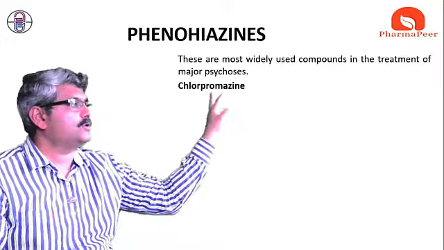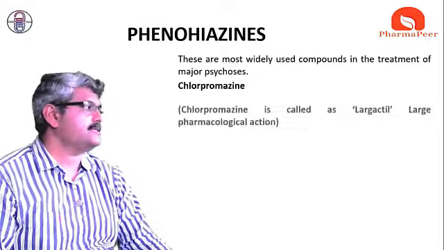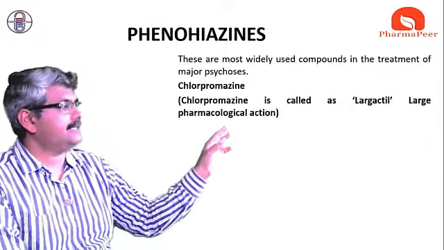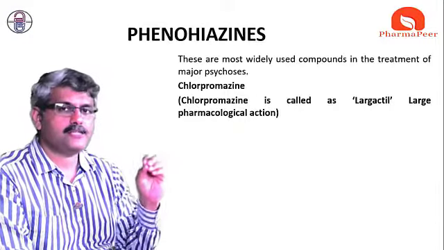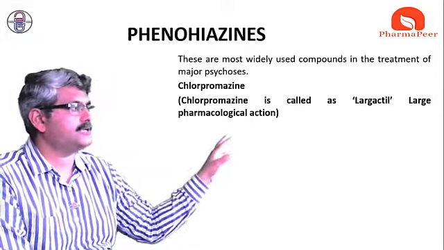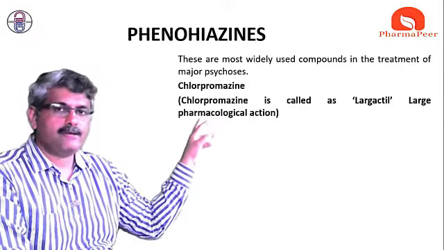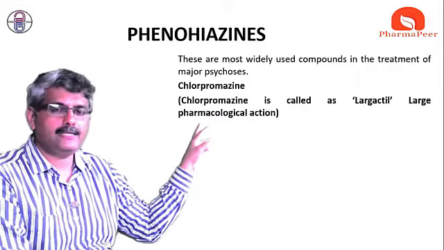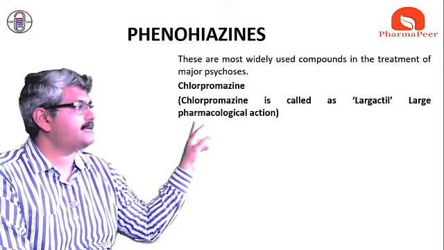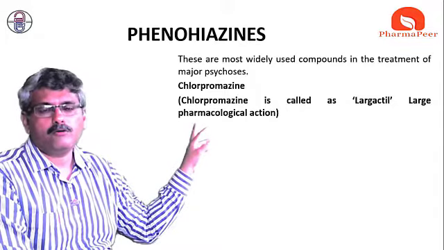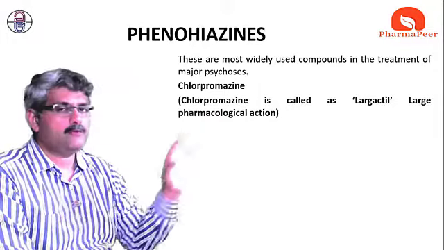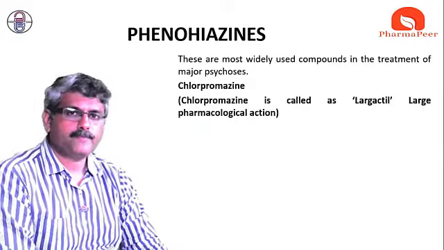Chlorpromazine is also called Largactil. The name Largactil means a large pharmacological action, largely acting. It is also asked from an exam point of view, and many times, particularly in a reason-type question, they have asked why chlorpromazine is called Largactil. This is the reason. And what is the mechanism of action?